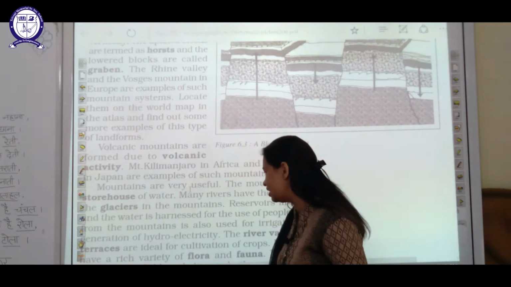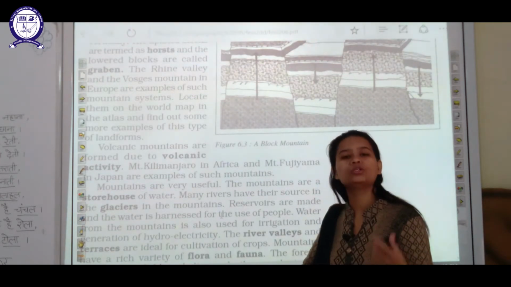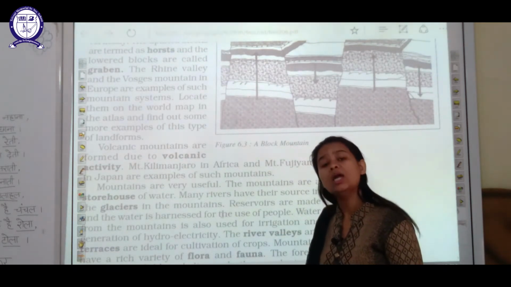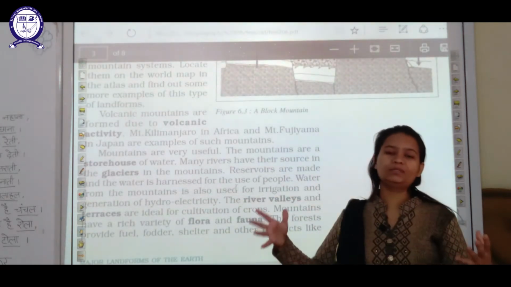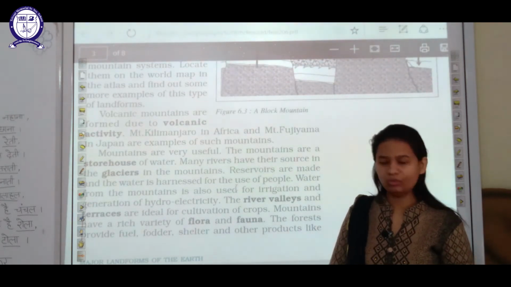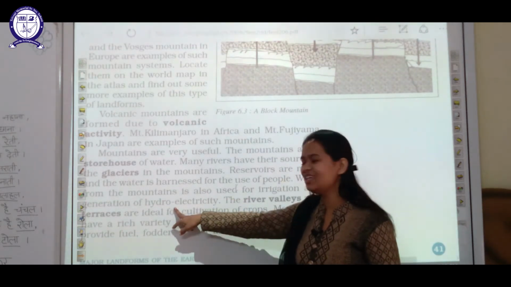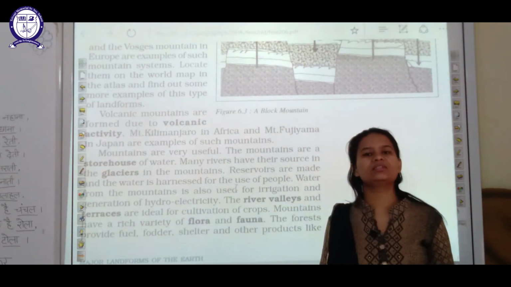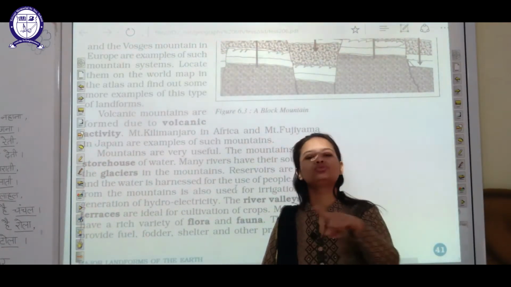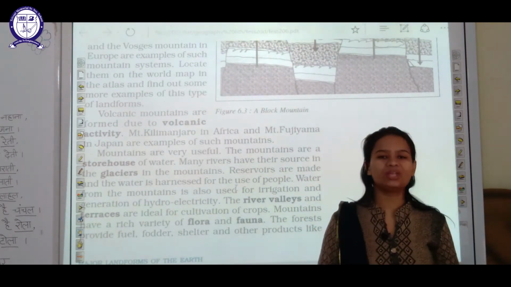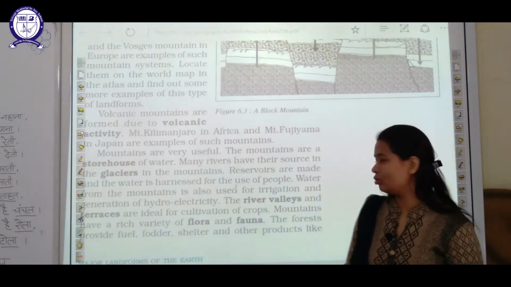Thereafter students, next thing is, and you already know this, that as water is present there, water is essential not only for drinking or consumption, but for other purposes also. Like, as water is present in abundant amount in mountains, that water is used for creating hydroelectricity. Hydro means water, and with the help of the heavy flow of water, that water is used to run turbines which create electricity. So another importance is, it helps in creating hydroelectricity.